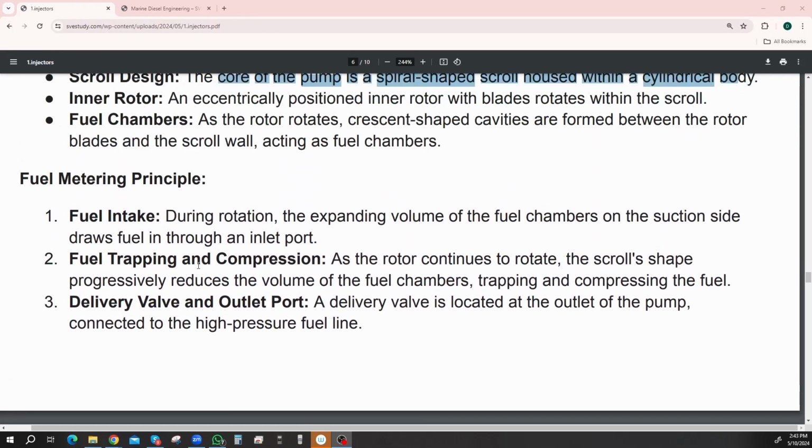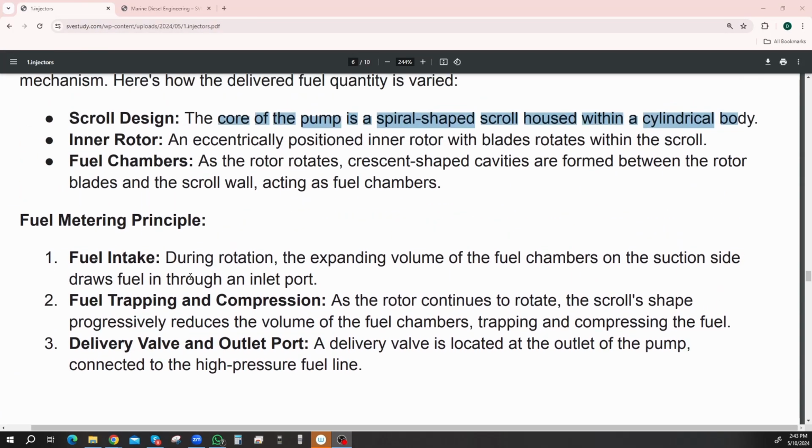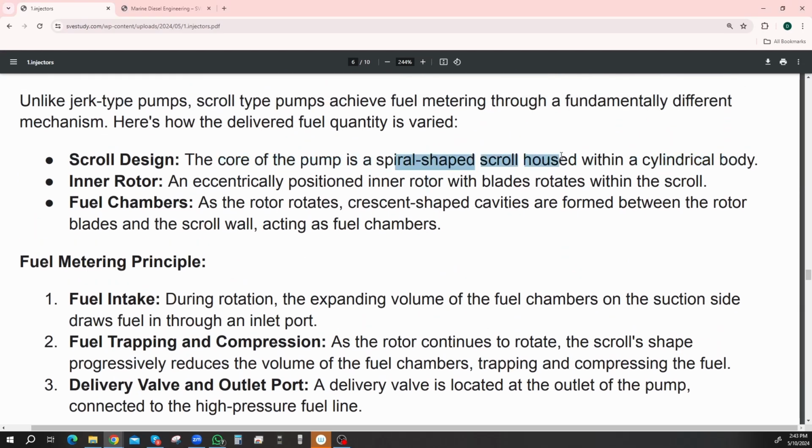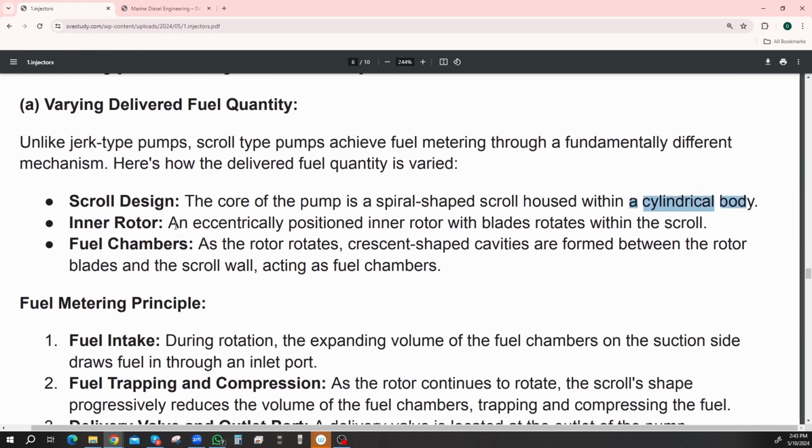Okay, yeah, so we Googled it and it literally is a spiral inside of a cylindrical body. Okay, and here's how the delivered fuel quantity is varied. Eccentrically positioned in a rotor, so they mean that there's a thing inside of it, right in the center of it, with rotor blades that rotate within the scroll.